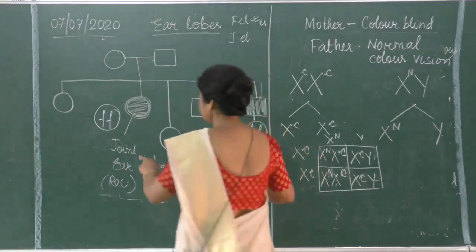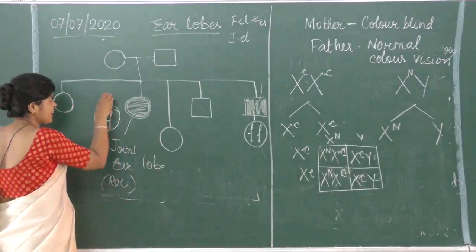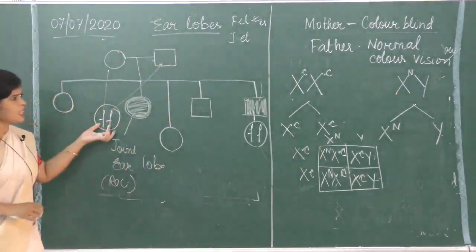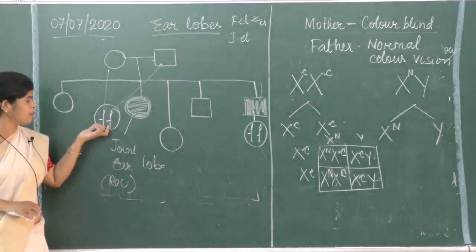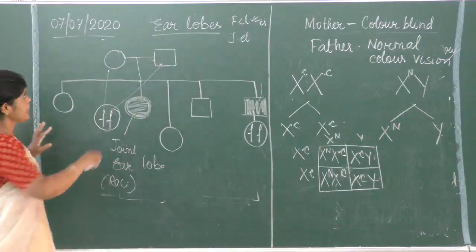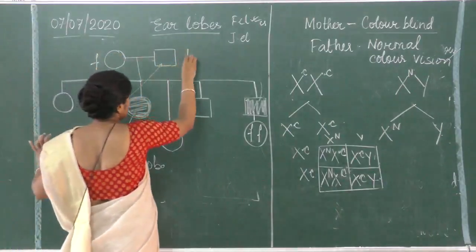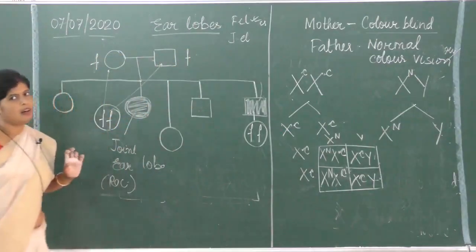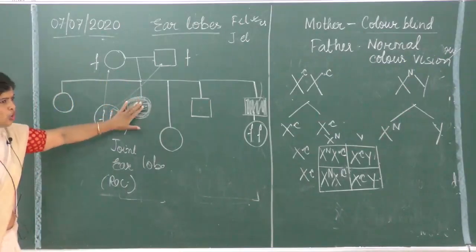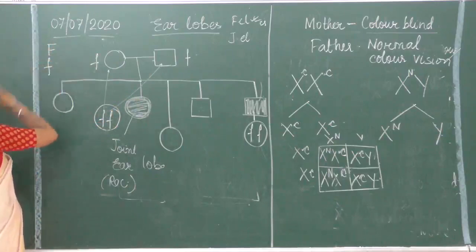Is it all right? That means f and f. That means one f he has inherited from the mother, one f from the father, because of the pair of genes the person is having, 1 comes from the mother, 1 comes from the father. That means the father and mother both have a recessive gene. See, free earlobe we are showing F, joint earlobe we are showing small f.